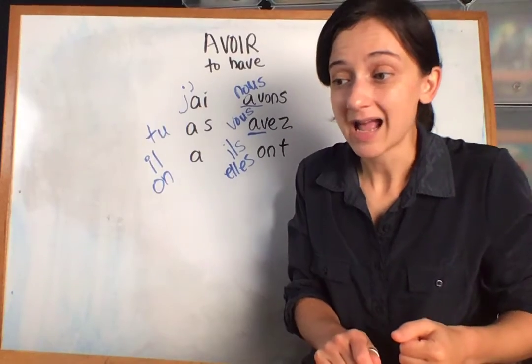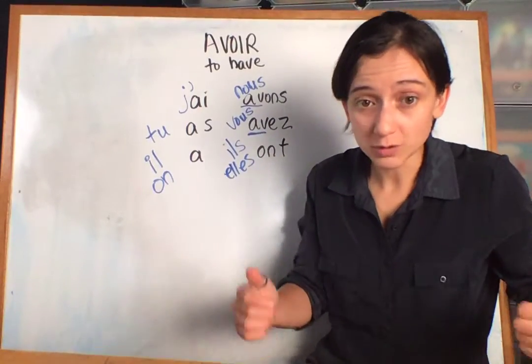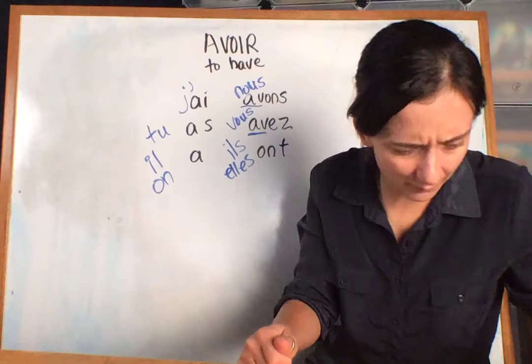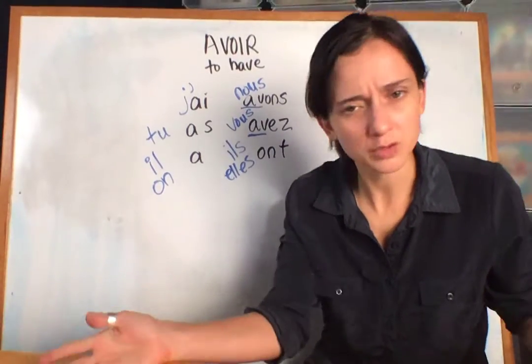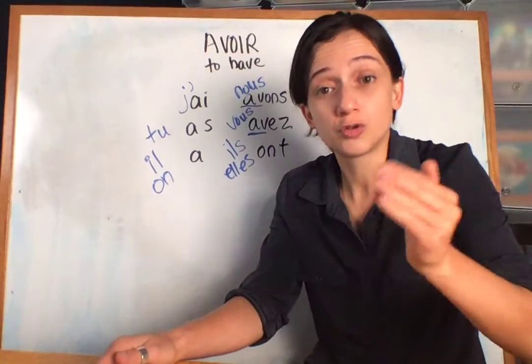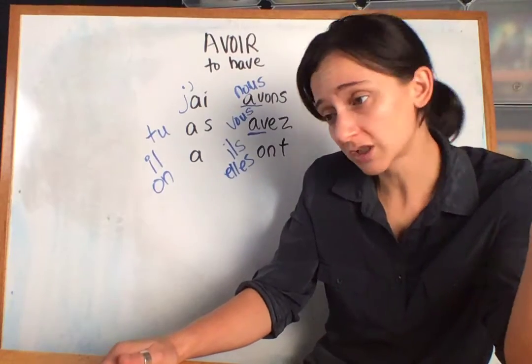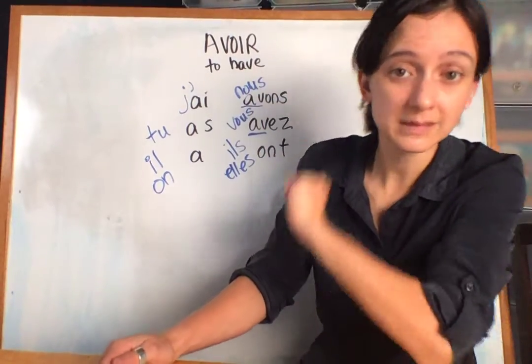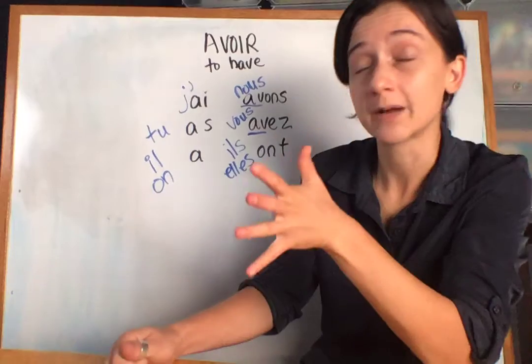So a French person, whatever reason to say, I do have a pizza, they need to choose between that. They need to say, I have a pizza, I do have a pizza, I am having a pizza. Which one do I use? You don't have to pick. You just go to j'ai une pizza. That's all. J'ai une pizza.